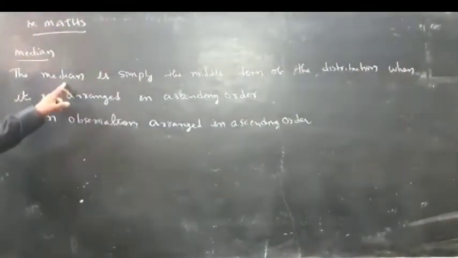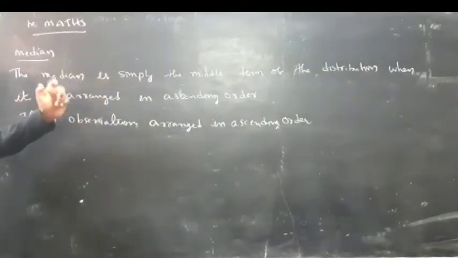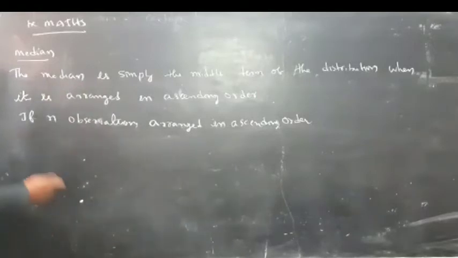First of all, what is the median? The median is simply the middle term of the distribution when it is arranged in ascending order. For example, let one data have n observations.